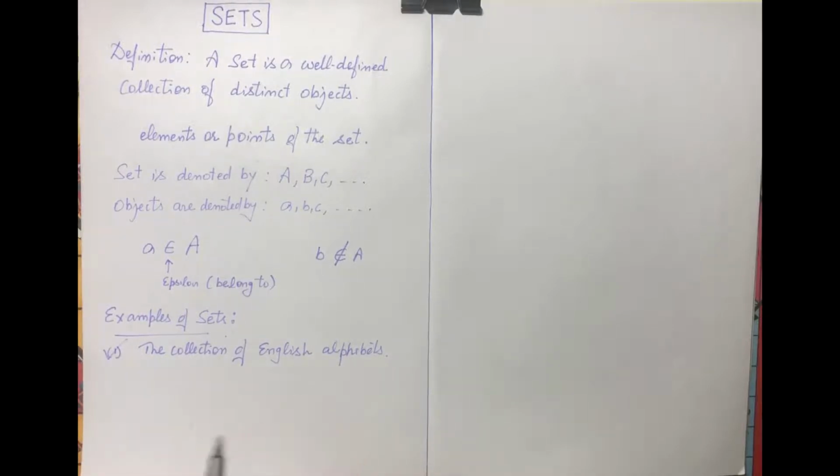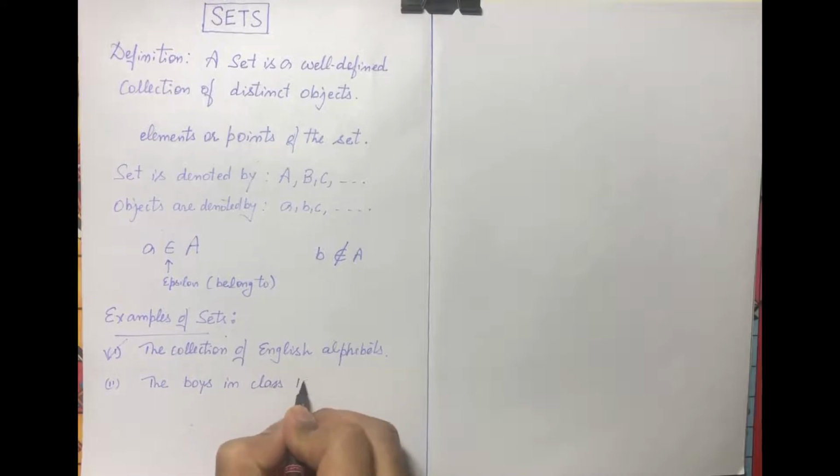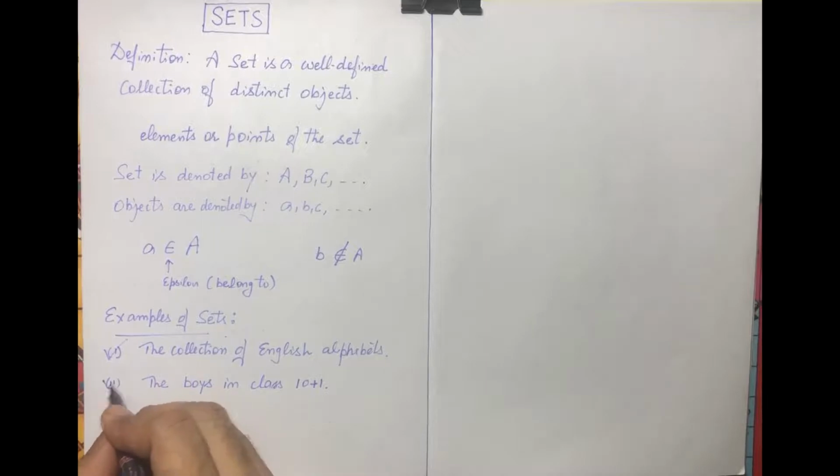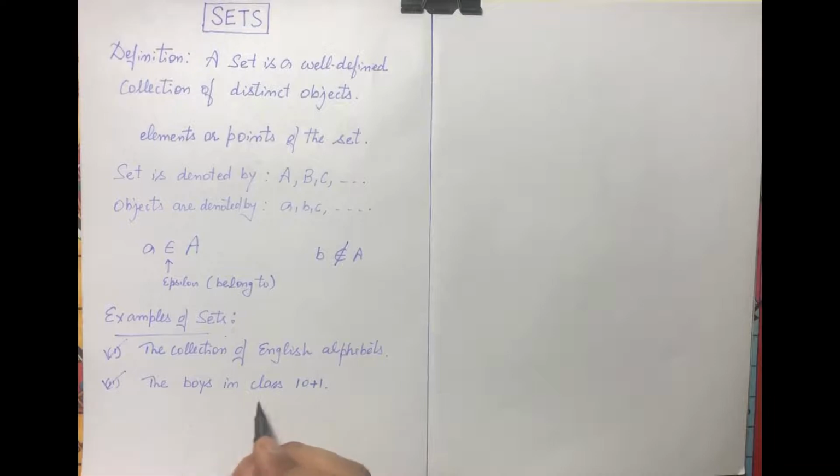So it's a set. Another example, the boys in class 10 plus 1. So once again, this is a set, because here the collection is based on gender, and we are very much sure that the number of boys remains the same for everyone. So it's a set again.